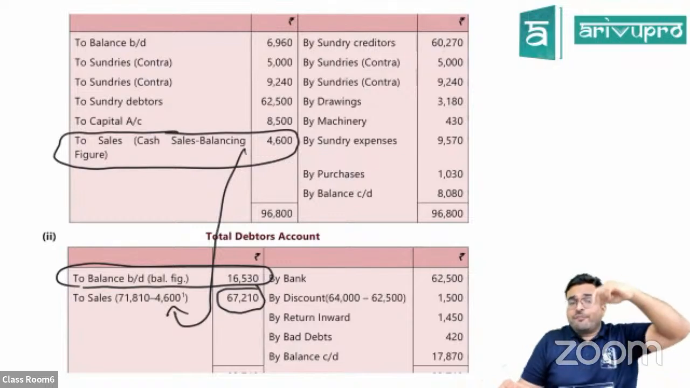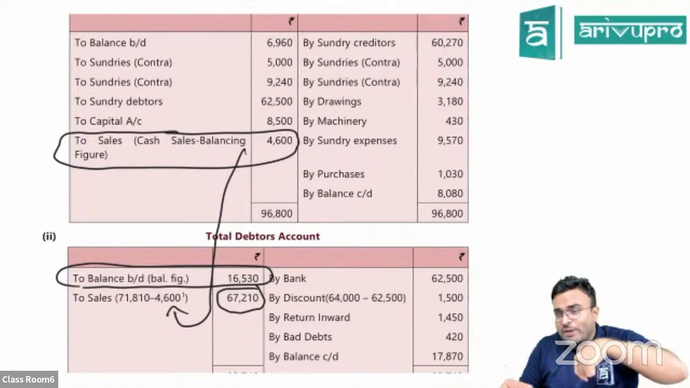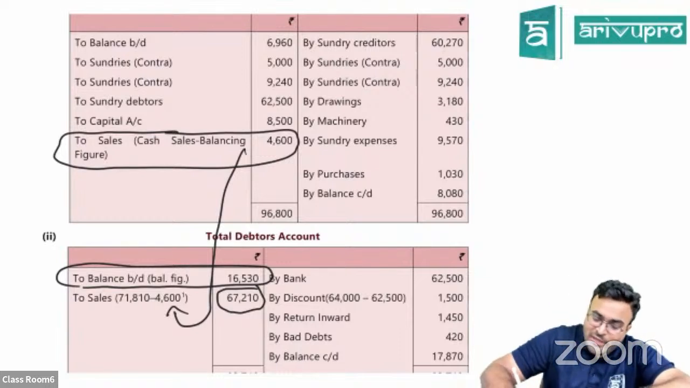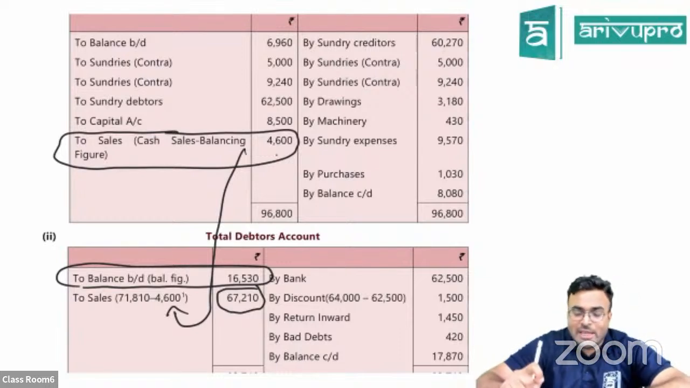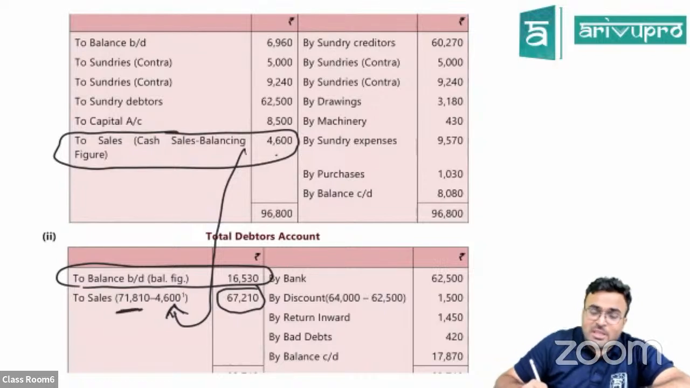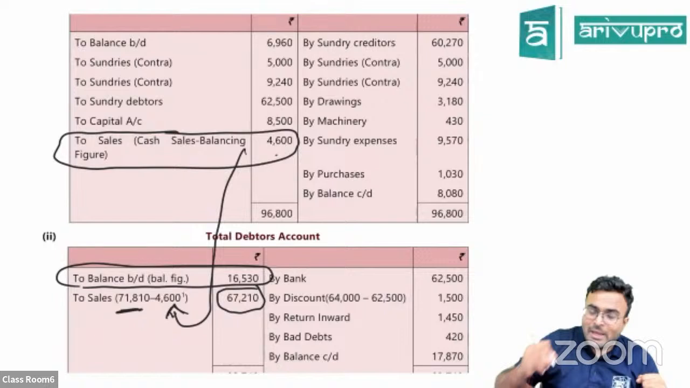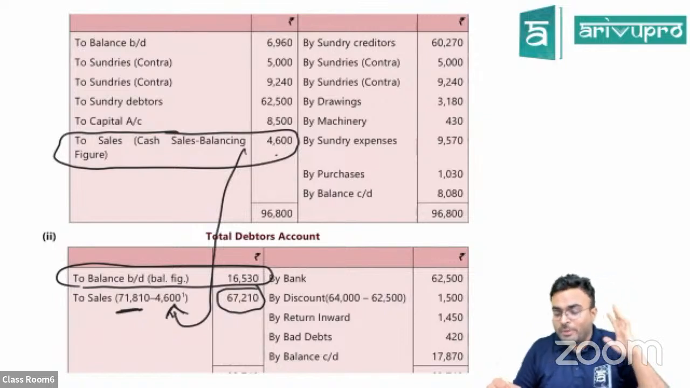Okay, here you can't tell that the missing figure will be my credit sale. Credit sale you have to find. How are you going to find? See, first find cash sale by putting everything into your cash account. Cash and bank together you do it. Then the missing figure you insert over here. Total sales was given. Total sales minus cash sale will give you your credit sales. Now the balancing figure will be your opening balance.